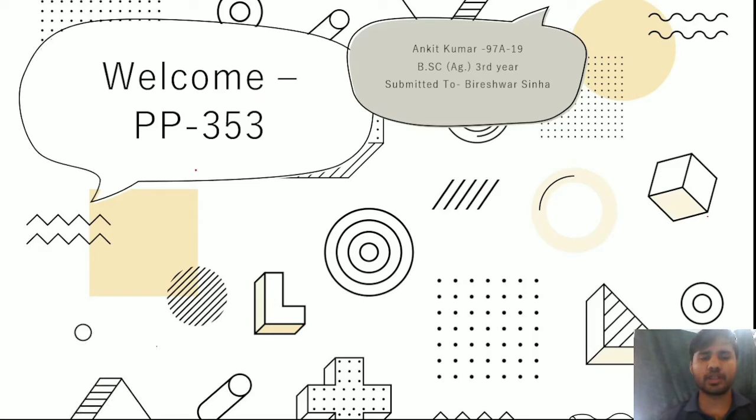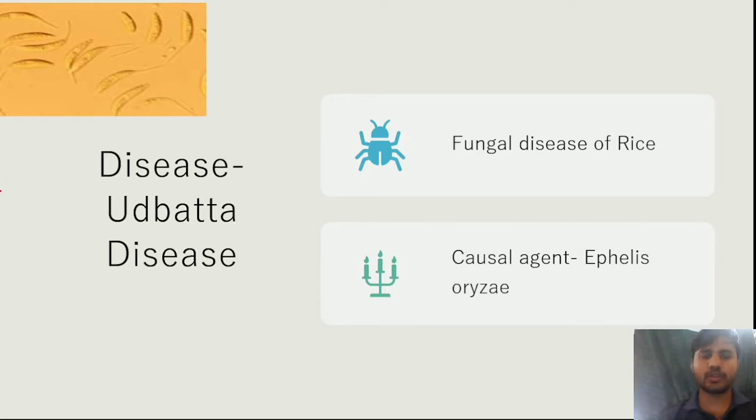I'm going to discuss wood beta disease in this video. The disease wood beta disease is a fungal disease of rice, and its causal agent is Epihelis oryzae. You can clearly see it in this picture. It is the causal organism of this disease.